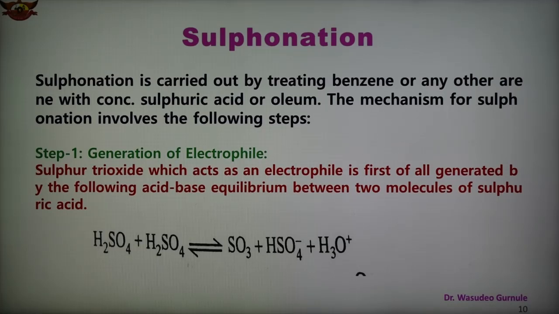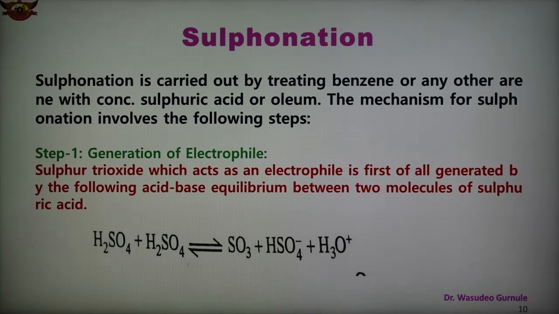Sulfuric acid we can take for this sulfonation, or sometimes we can also take what is known as oleum. As we know, oleum is a mixture of concentrated H2SO4 and SO3, and the formula of oleum is H2S2O7. So oleum is a mixture of concentrated sulfuric acid and sulfur trioxide. And mechanism